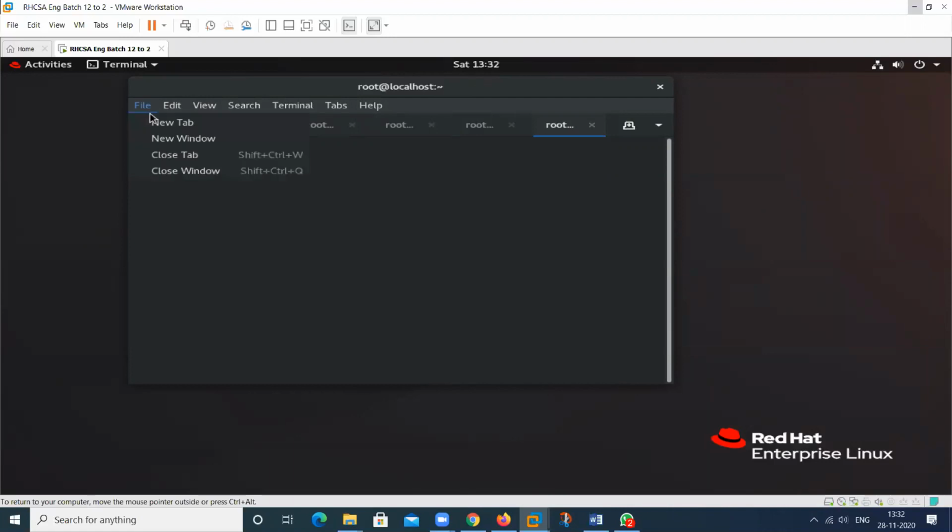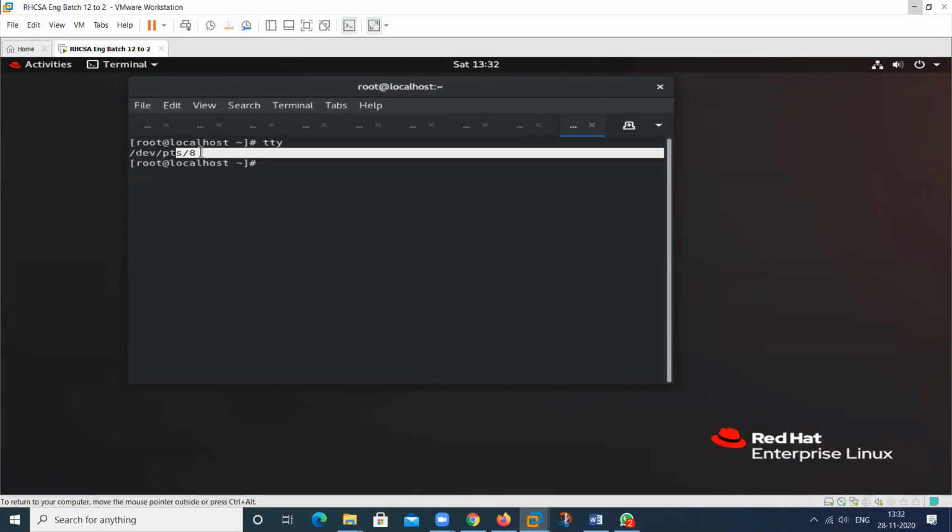So how many consoles can we open? Here we type TTY, and it shows more than PTS 6, it's 8. It means more than 6. So these are the virtual consoles. This is open in GUI mode, graphical mode.